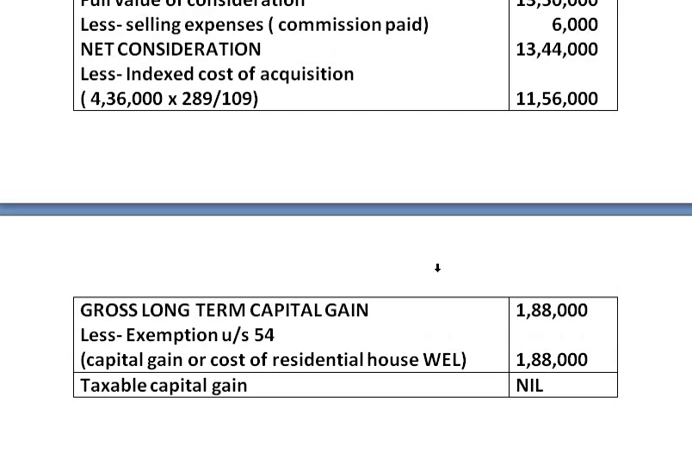This sum is based on the exemption under section 54. Why exemption under section 54 is because the assessee has sold a residential building and he has received a capital gain of rupees 1,88,000. Again he has invested this amount in purchase of a new residential house itself. Therefore we have claimed deduction of 1,88,000. The taxable capital gain is nil.